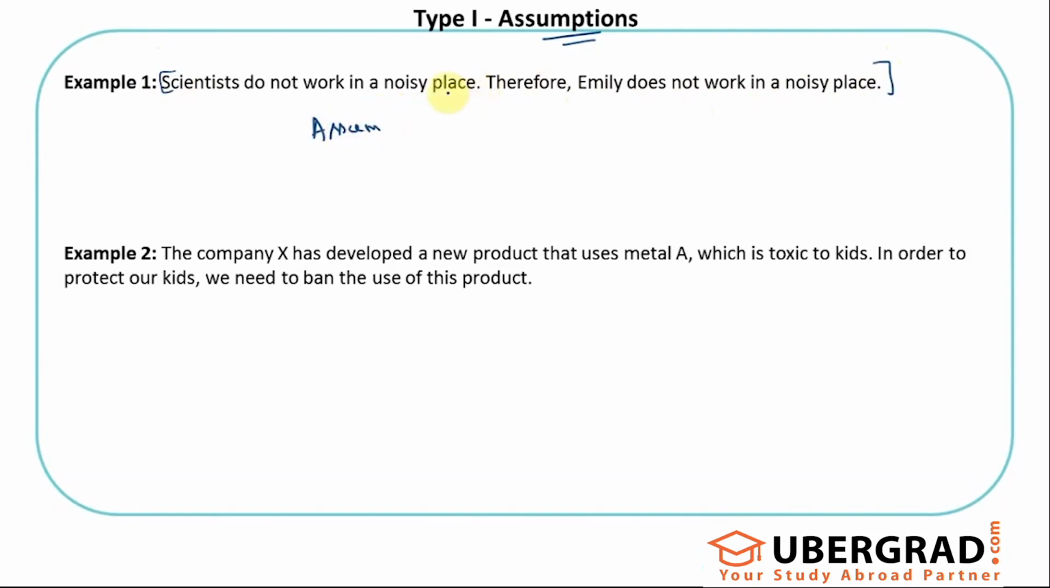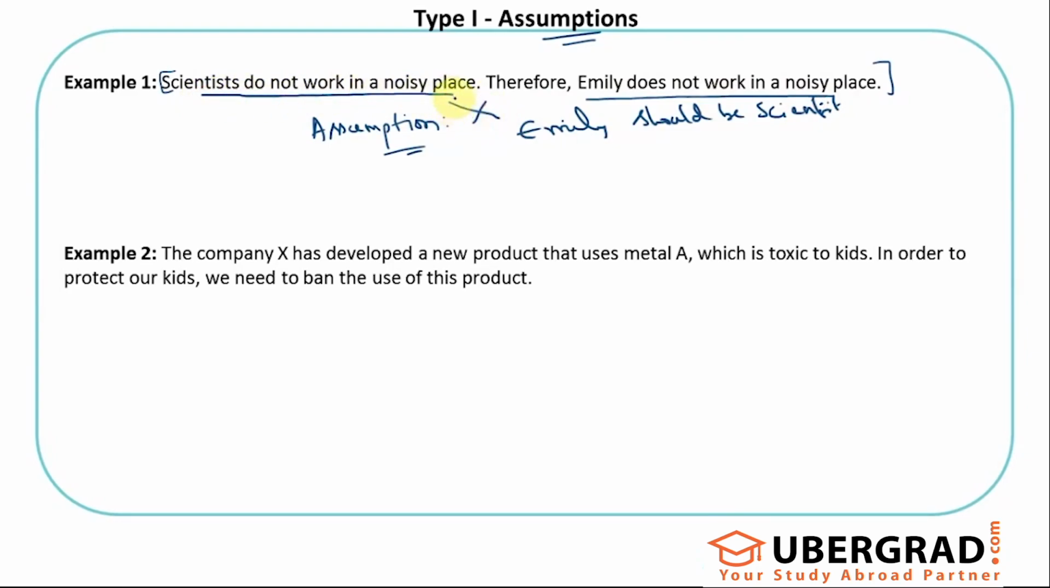The author is saying that scientists do not work in a noisy place. Therefore, he is coming up with a conclusion that Emily does not work in a noisy place. The simple assumption that we all should be able to see is that Emily is a scientist. Because Emily is a scientist and scientists do not work in a noisy place, then it makes sense that Emily does not work in a noisy place.